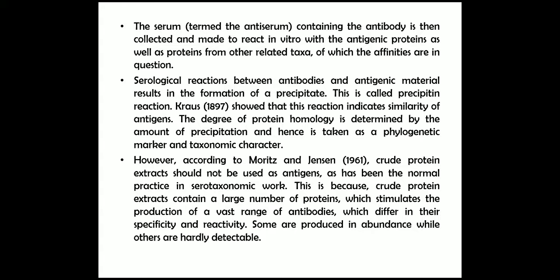However, according to Moritz and Jensen in 1961, the crude protein extract should not be used as an antigen, as has been the normal practice in serotaxonomic work. This is because crude protein extract contains a large number of proteins which stimulate the production of a vast range of antibodies which differ in their specificity and reactivity. Some are produced in abundance while others are hardly detectable.